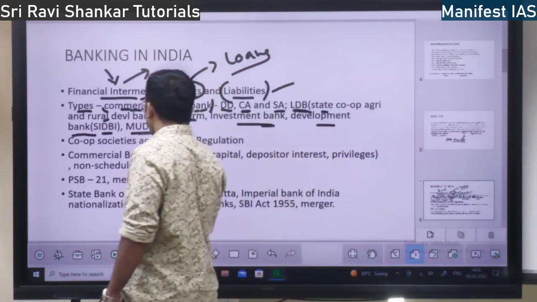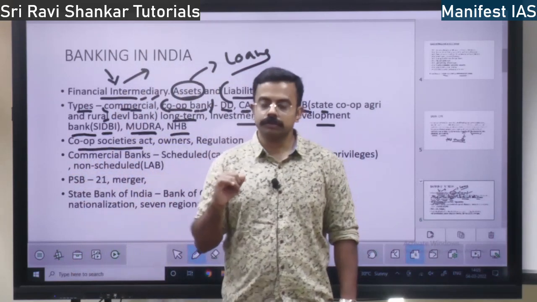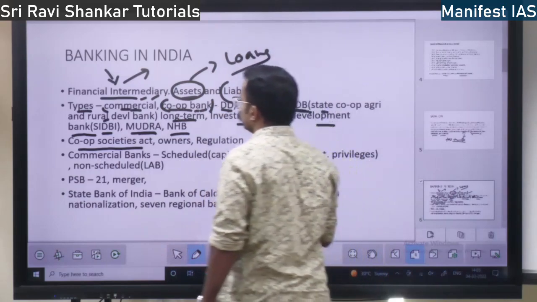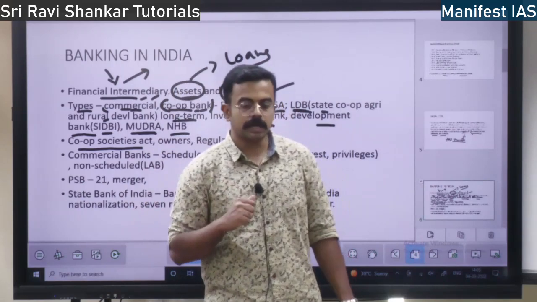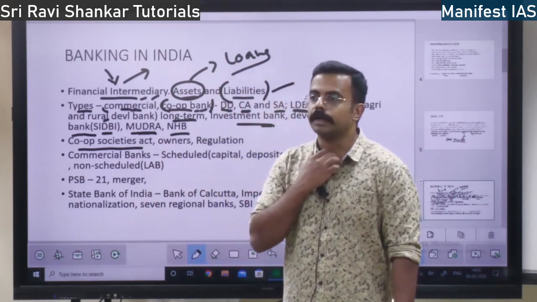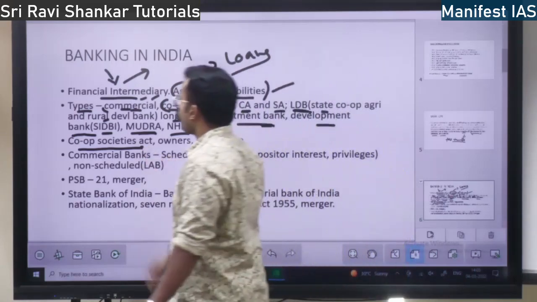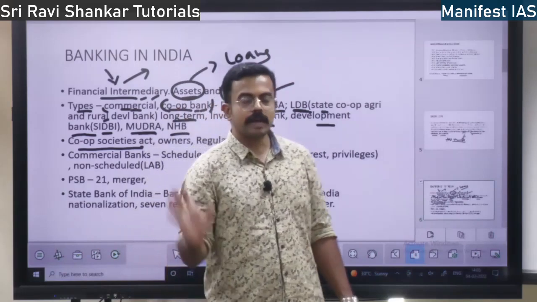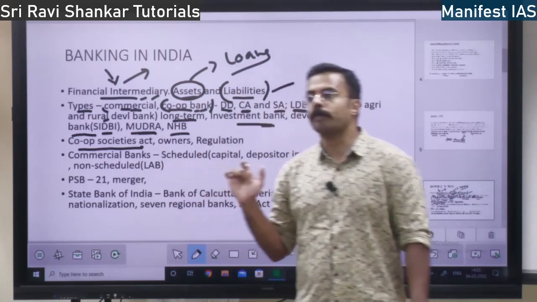Then you have Cooperative Societies Act. I told you. Cooperative societies. So if you want to form a cooperative bank, how do you form it? It is formed based on this act, Cooperative Societies Act. You have urban cooperative bank, rural cooperative bank, multi-state cooperative bank.